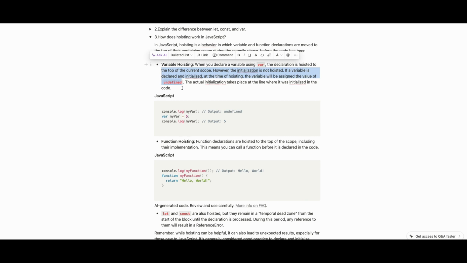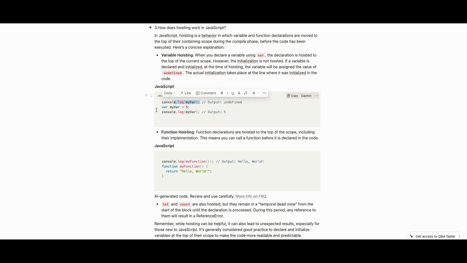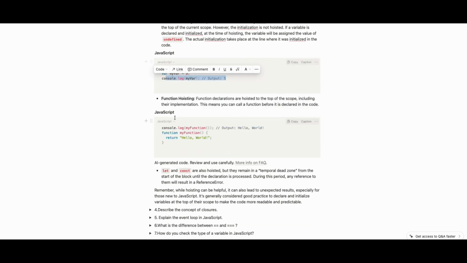I will upload this PDF. You can download it from the description. You can also read it. The actual initialization takes place at the line where it was initialized in the code. So as I was showing you, var is defined later, before it shows undefined, later it shows the value.